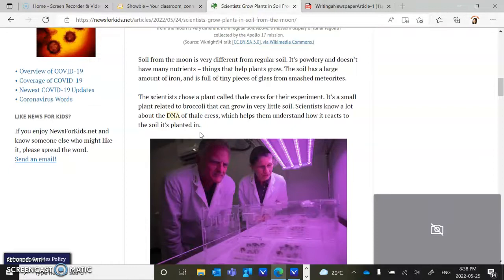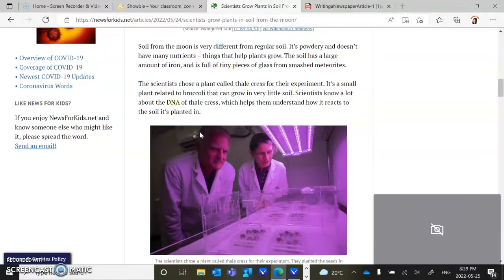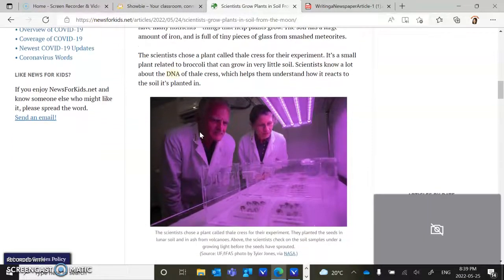The soil has a large amount of iron and is full of tiny pieces of glass from smashed meteorites. The scientists chose a plant called Thale cress for their experiment. It's a small plant related to broccoli that can grow in very little soil. Scientists know a lot about the DNA of Thale cress, which helps them understand how it reacts to the soil it's planted in.